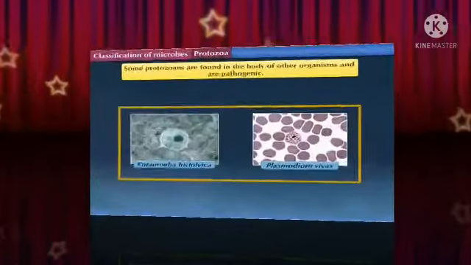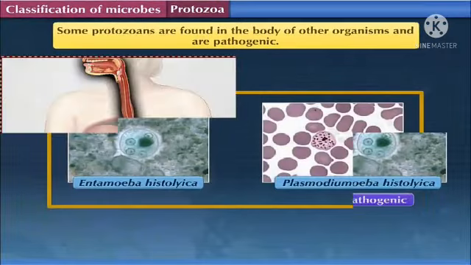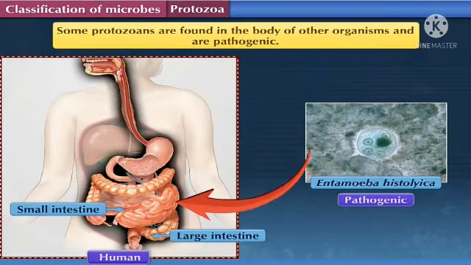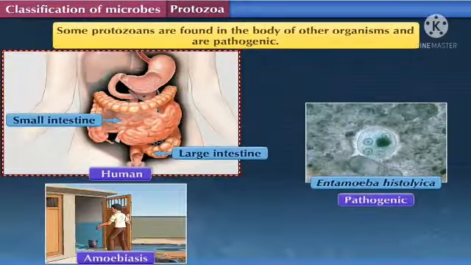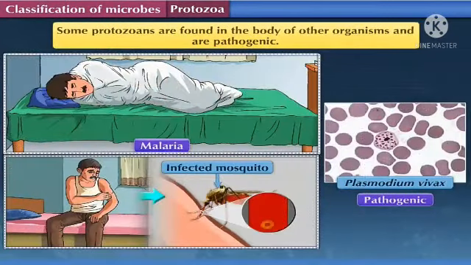As you can see in the above slide, I have given that some of the protozoa are found in the body of other organisms and are pathogenic. Now, what do we mean by pathogenic? Pathogenic is the word which indicates the infection or illness caused by the microorganism. So protozoa is an example for such a case. They attack the human body as an infection. So there are certain examples in protozoa.